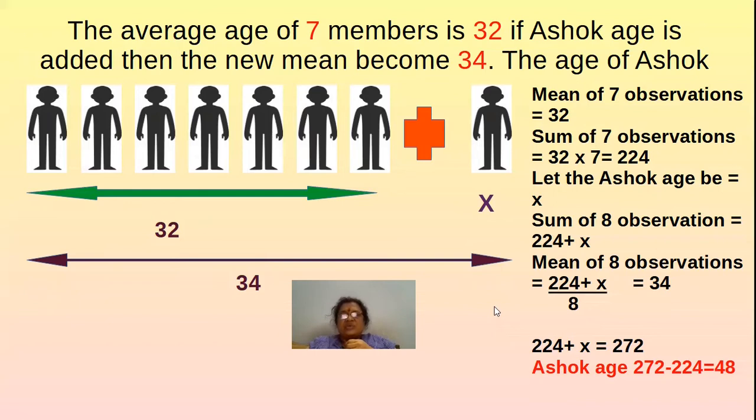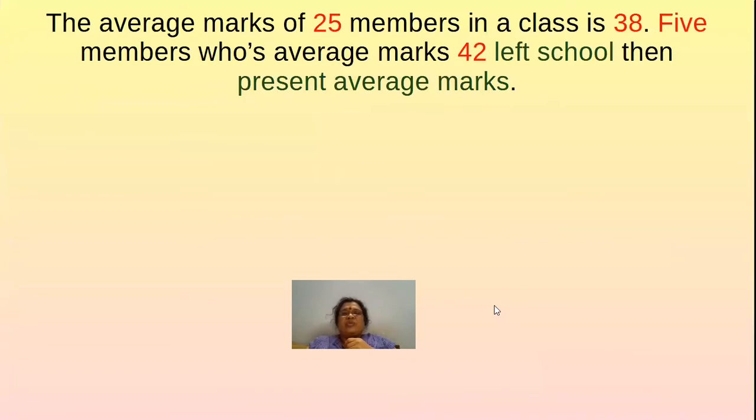So 48 is the age of Ashok. Like this we can solve the problems which we observe in our daily life with the help of the mean formula. One more problem. These are the problems which you may get in further competitive exams and all.